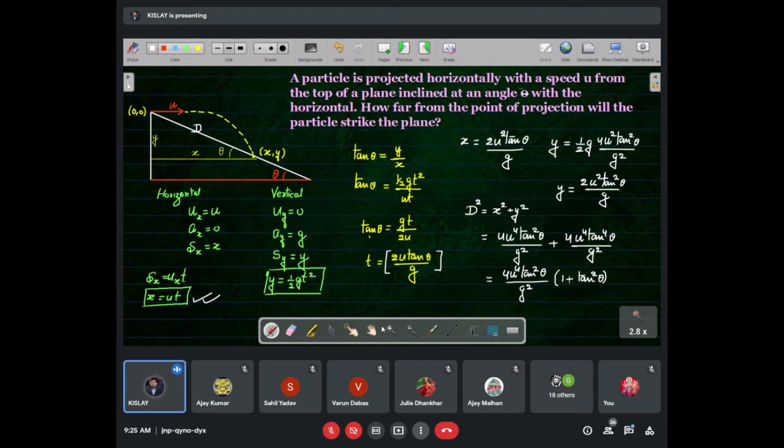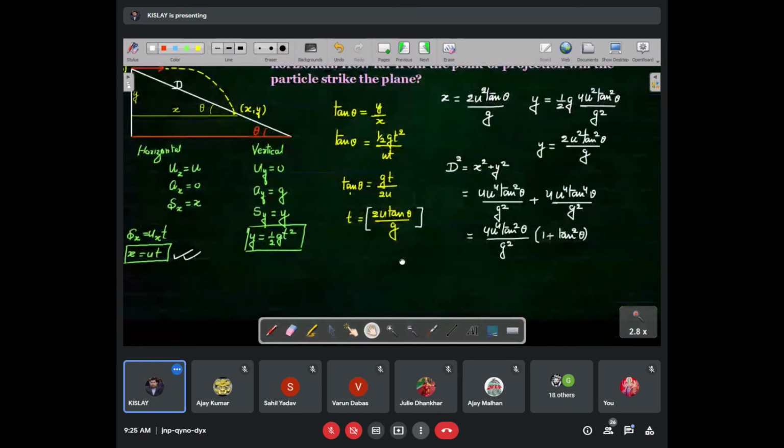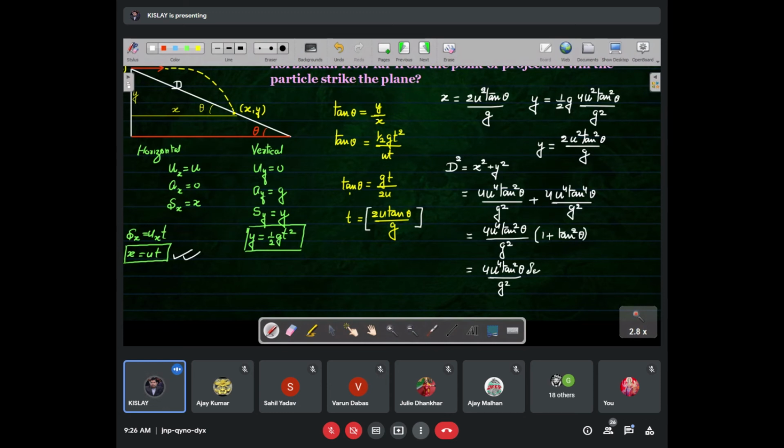The question gets lengthier, but it's easy, not difficult. Now see, this can be written as 4u to the power 4 tan square theta upon g square, and 1 plus tan square theta, as you know, is sec square theta.